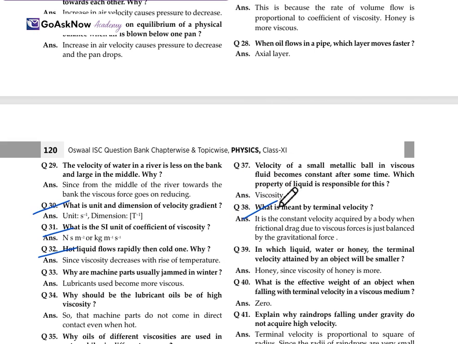What is the meaning of terminal velocity? It is the constant velocity acquired by the body when the frictional drag due to the viscous force is just balanced by the gravitational force. This is the terminal velocity.